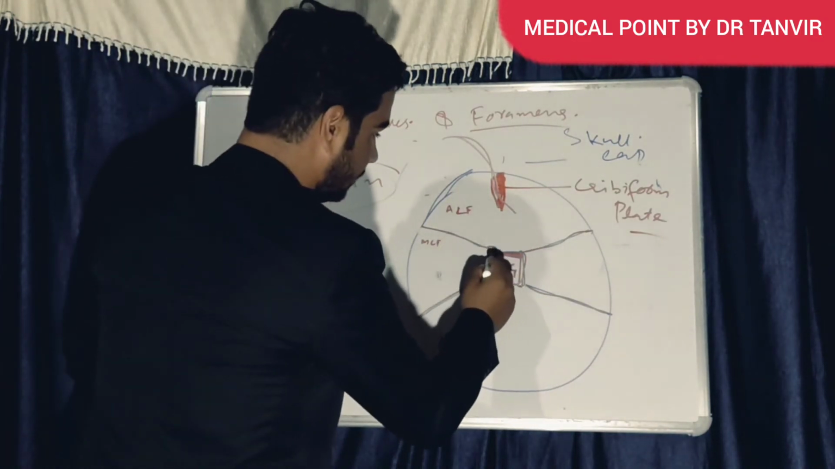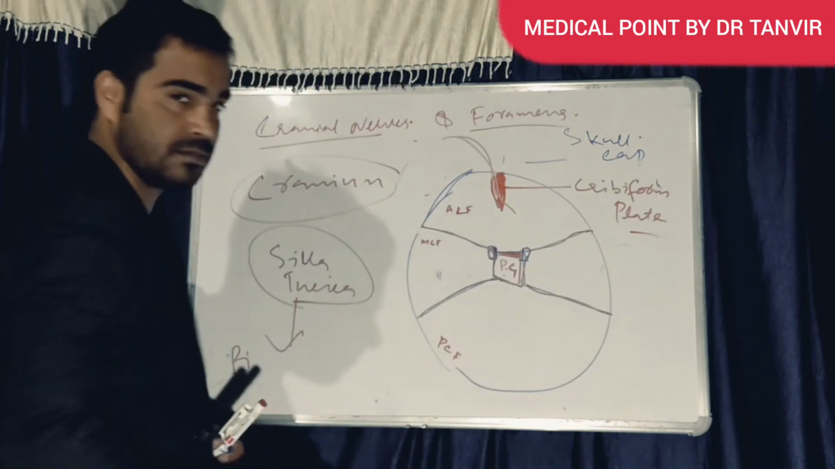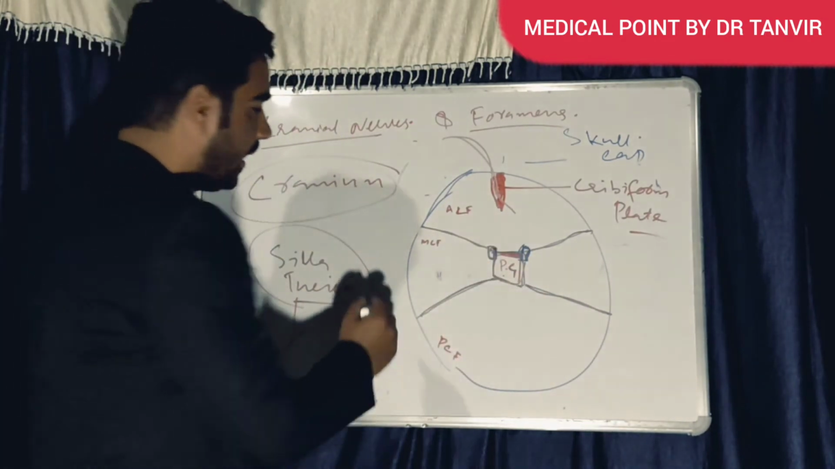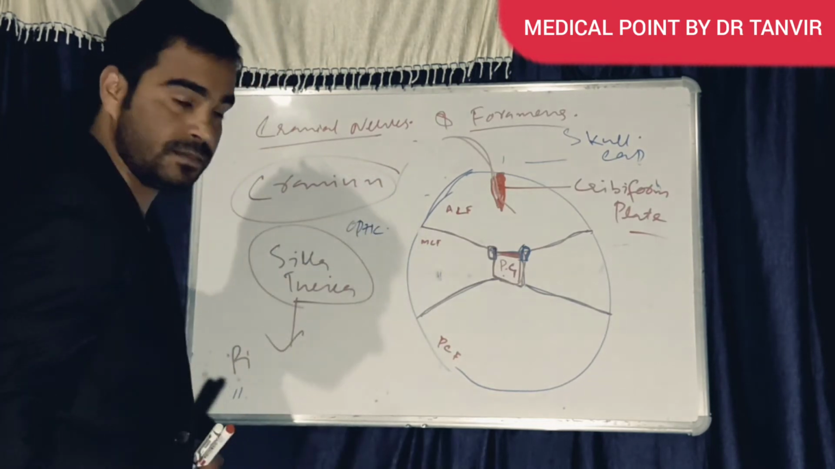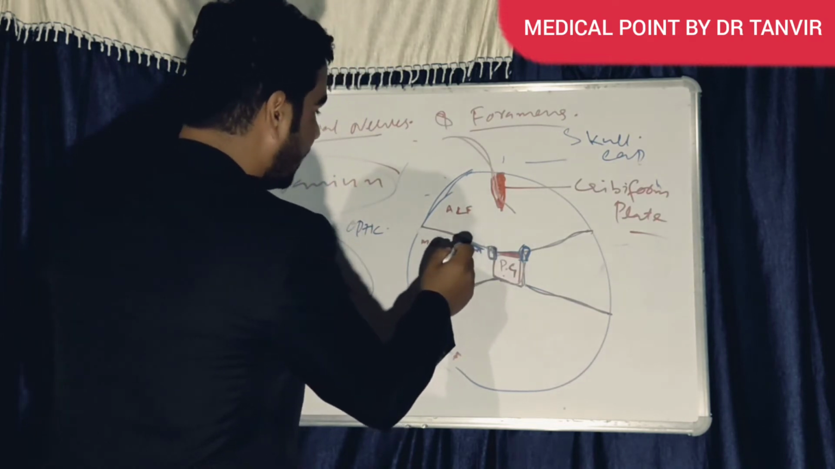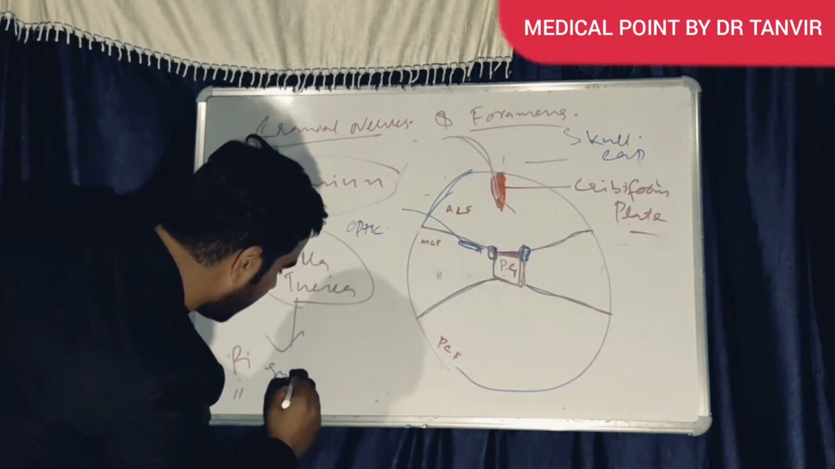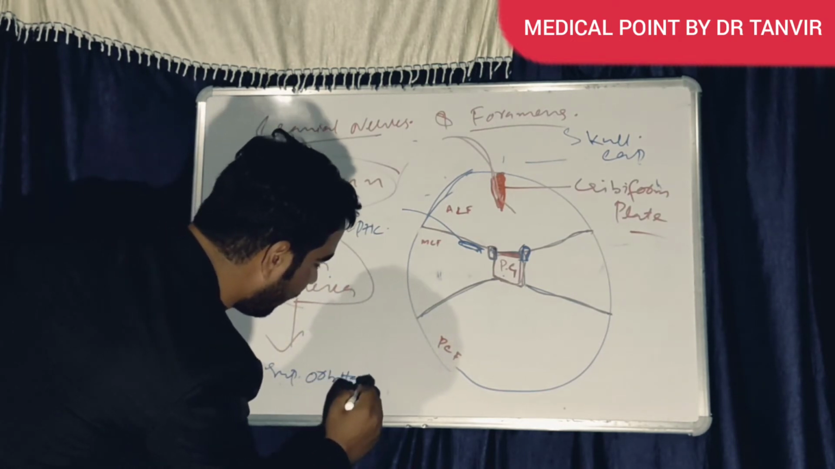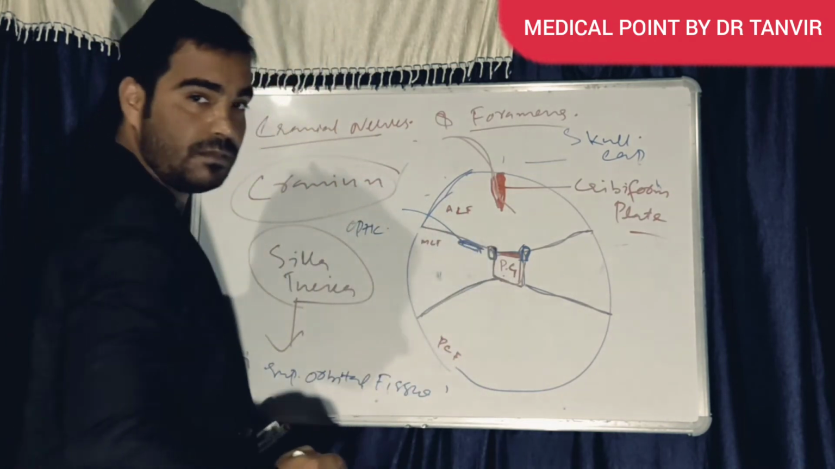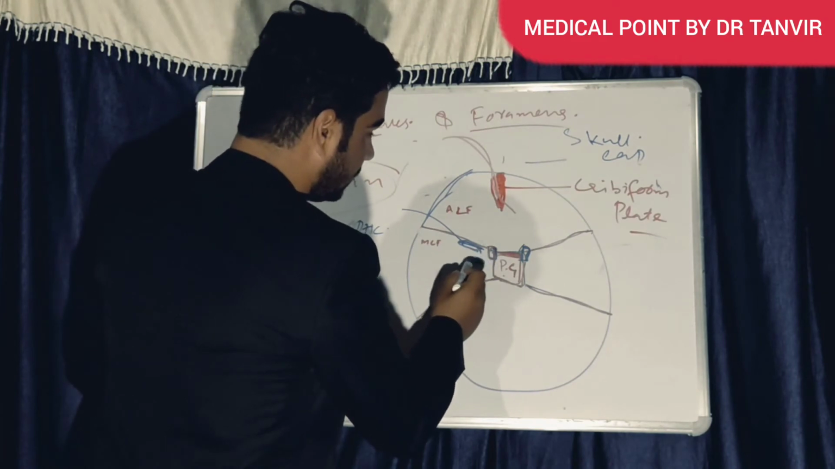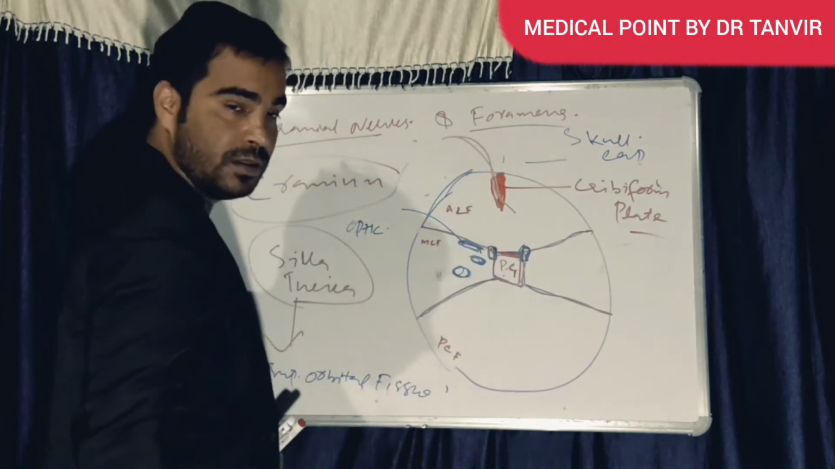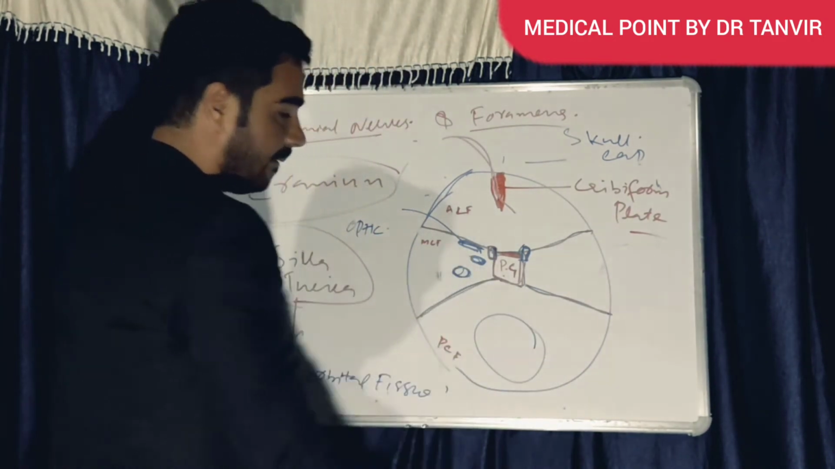Lateral to that, on both sides, here is the optic canal, and after that here is the superior orbital fissure, and after that there is the foramen rotundum, then here is the foramen ovale, then here is the foramen magnum, the biggest foramen.